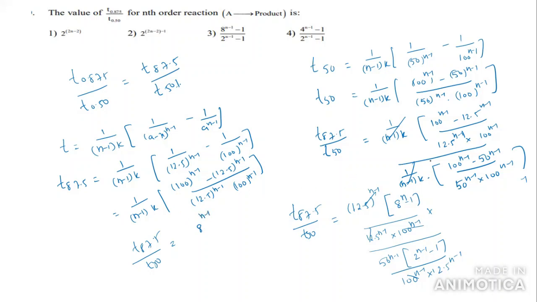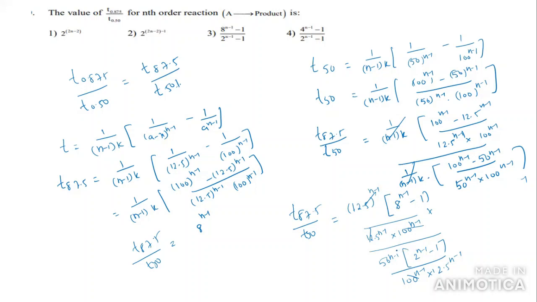This is 8 you are getting, this is 8 power n minus 1 by 12.5 power n minus 1.